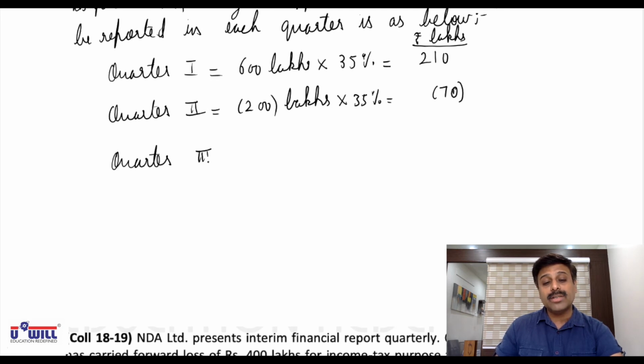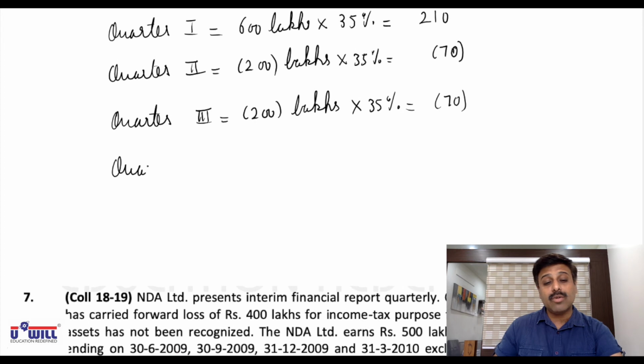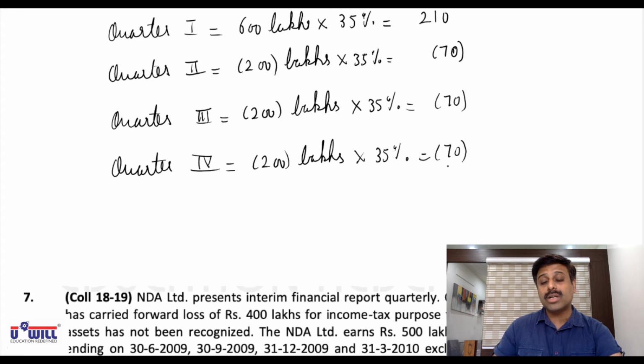Same way in quarter 3 also, negative 200 lakhs into 35%, so 70 lakhs of tax expense will be reversed in quarter 3, and same way in quarter 4 also, negative 200 lakhs into 35%. So 70 lakhs will be reversed in quarter 4.